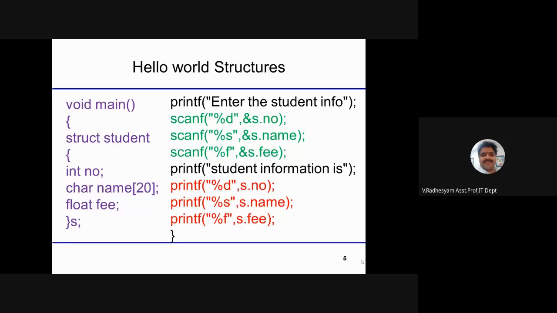we are considering student details. You start with void main. Here struct student has number, name, fee: 3 data types. All 3 are heterogeneous. One is integer, second is character, third is float.